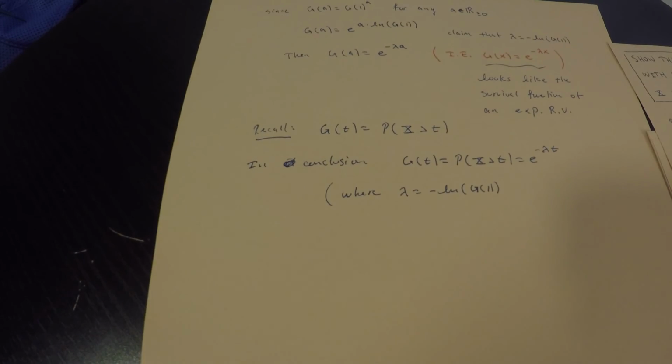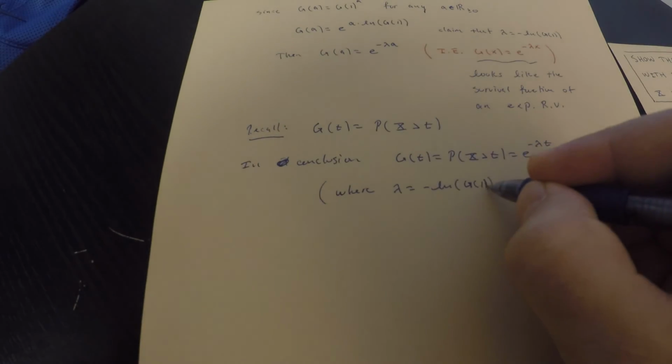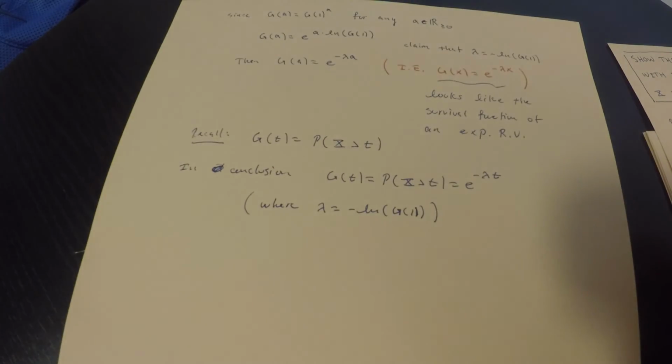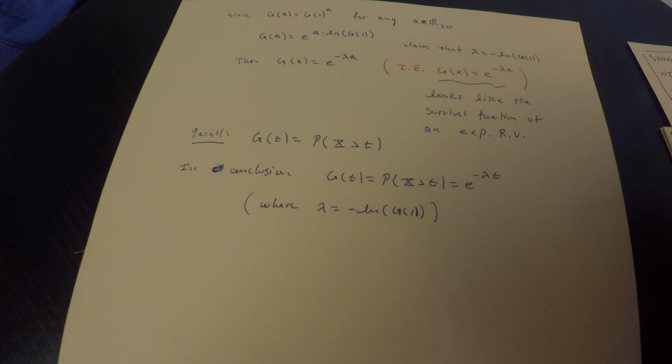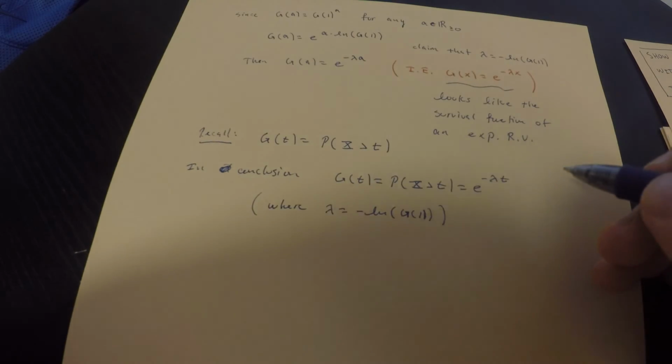Now think about this for a second. You should hopefully be saying we are absolutely done with this. This is game over. This is it.